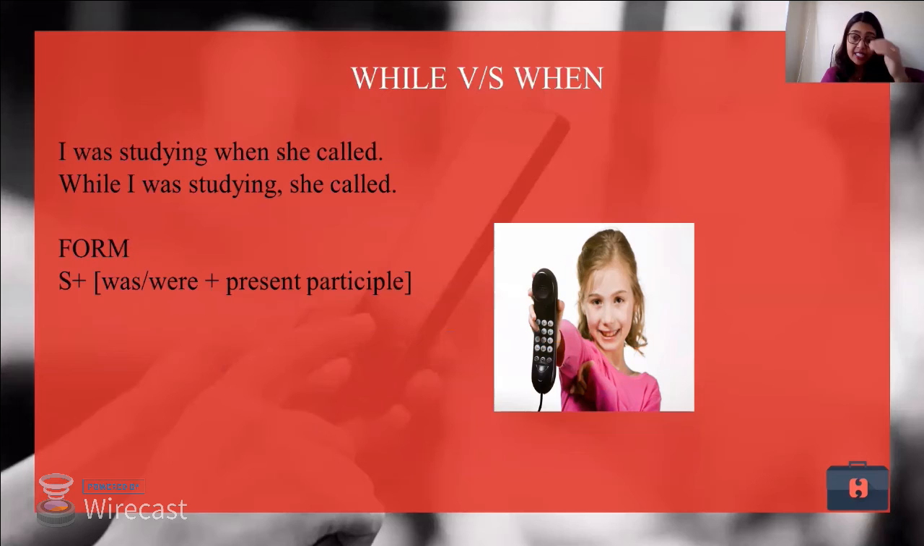One is I was studying when she called. So my studying action is more important. While I was studying, she called. So again, the continuity of the action is interrupted, but with the reference of while.